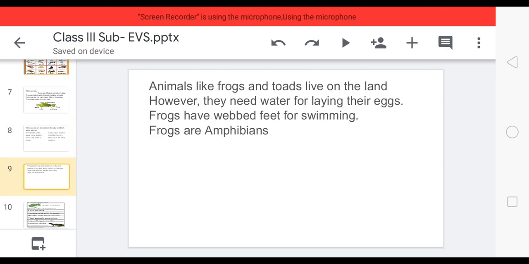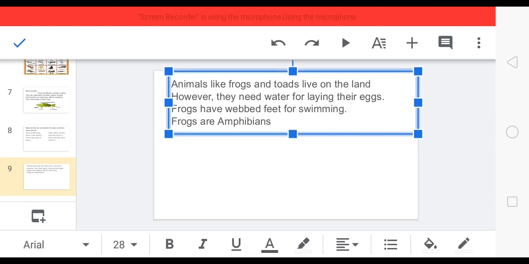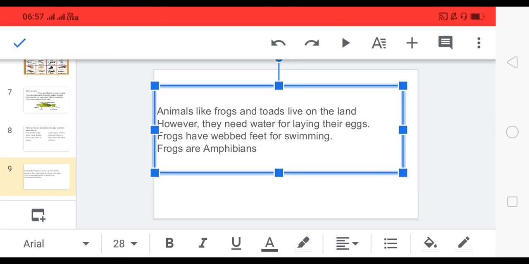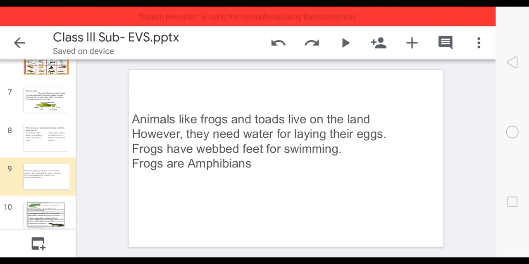Now, animals like frogs and toads live on the land. However, they need water for laying their eggs. Frogs have webbed feet for swimming. Frogs are amphibians. Okay. Animals like frogs and toads live on the land, but they need water.